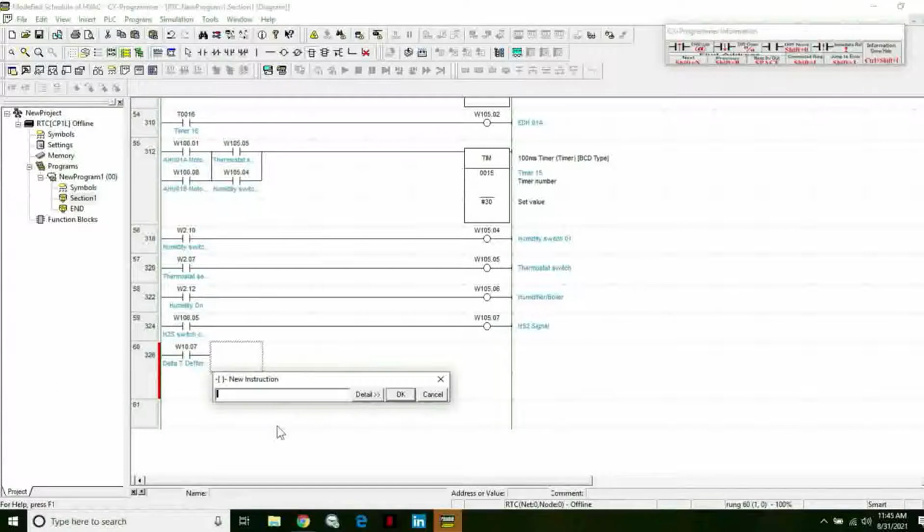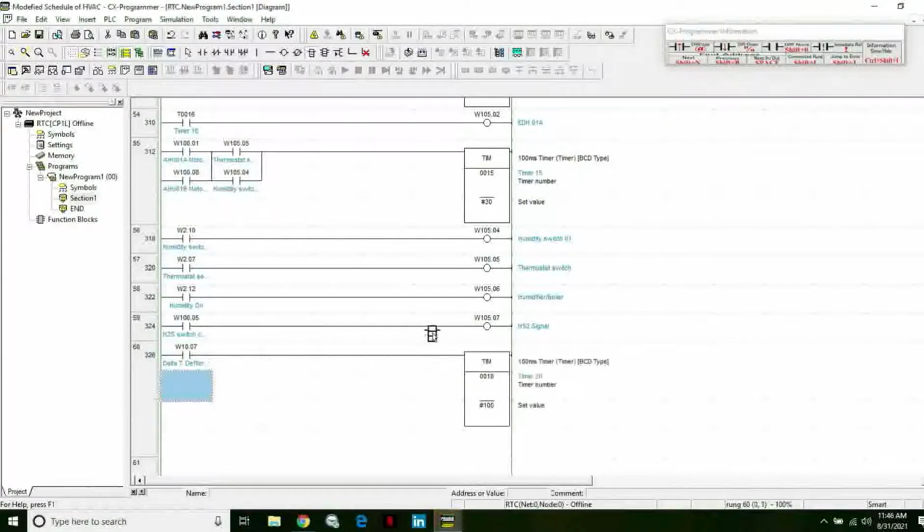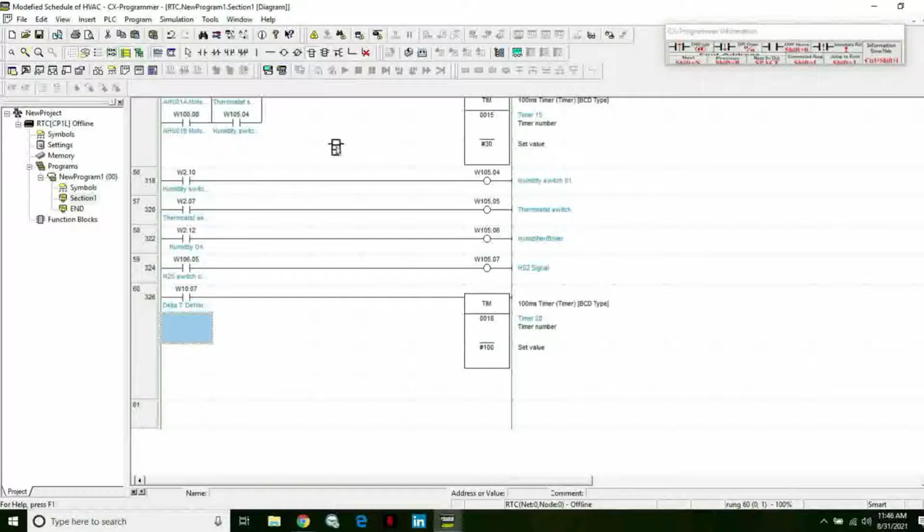Let's say I put here 100 milliseconds for this timer.